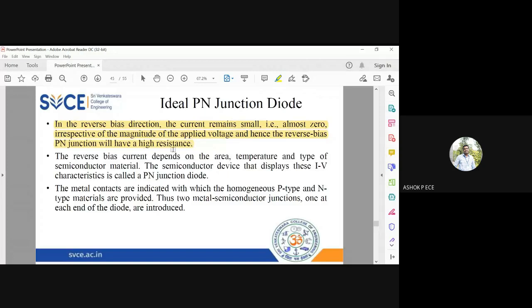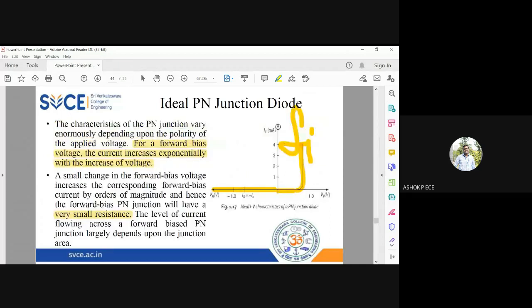So if you bias the PN junction diode properly, I can even use it as a diode under forward bias and reverse bias conditions. In forward bias, it has a very, very small resistance. In reverse bias, it has a very, very high value of resistance. That is what is given in the PN junction diode characteristics. It is called the ideal IV.